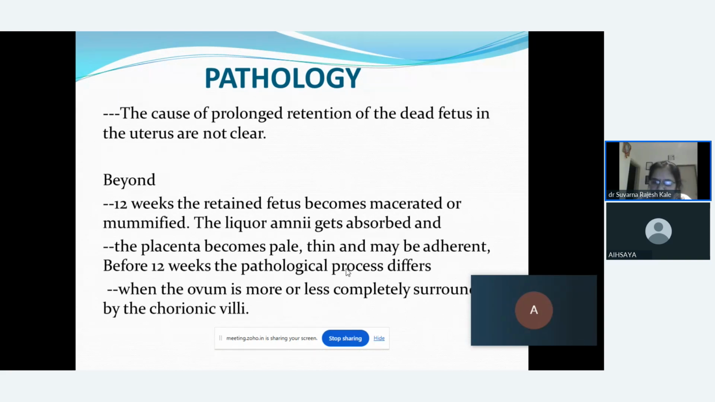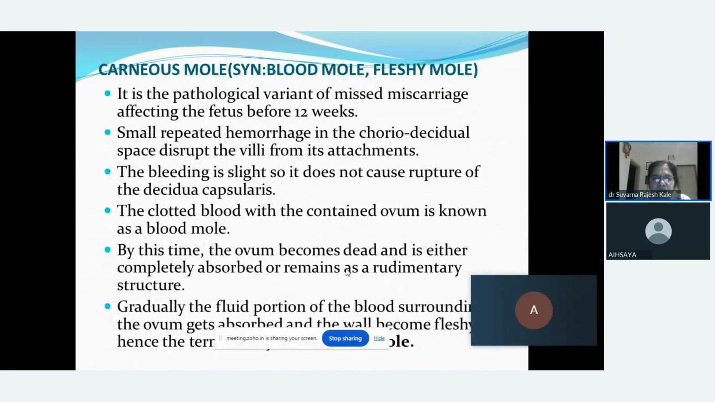So this is the difference when the female comes to us before 12 weeks or after 12 weeks. What pathological changes are going to take place depends on during which week of pregnancy the fetal death has occurred. So it is a pathological variant of missed abortion which is affecting the fetus before 12 weeks. Now if it is before 12 weeks, we will find there will be small repeated hemorrhages in the chorionic decidual space. Just now I told you chorionic villi which are helping in implantation. There will be repeated hemorrhages which will disrupt the villi from its attachment.